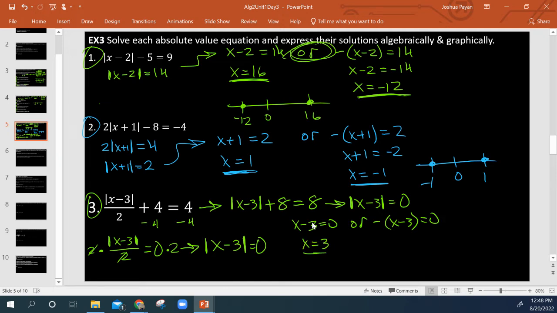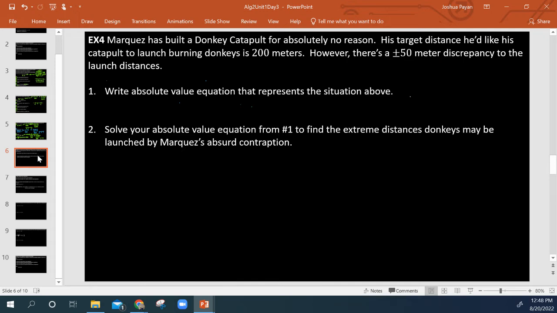Therefore, x is 3 or, well, we can't have -0, can we? If I multiply by -1 here and -1 here, it doesn't really change anything. I still end up with, so -1 times 0 is still going to be 0. Okay, so that means we get x equals 3 both times. So that means this guy has only the one solution. X is equal only to 3. It doesn't have 2.